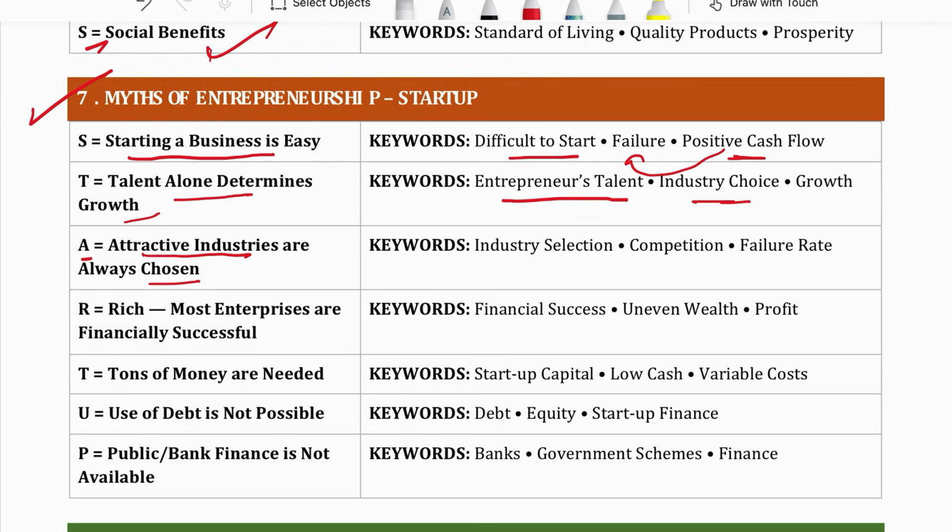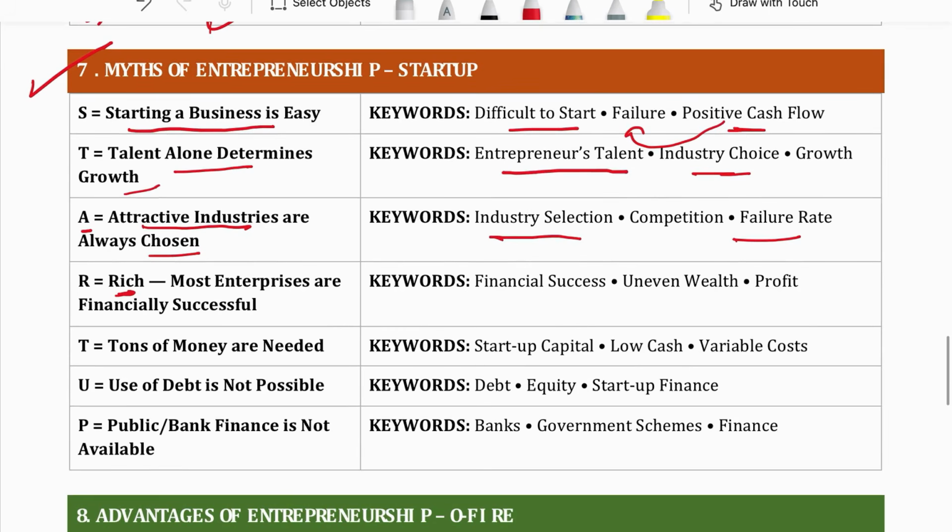People think that maximum entrepreneurs do business in attractive industry. Attractive industry means an industry in which maximum people are doing business, and an industry which has more profit margins. This is wrong. There are many businessmen who have nothing to do with the attractive industry. They even start businesses in industries where the failure rate is high. For example, Mahima Mehra started this paper making business with elephant dung. So it is nothing like entrepreneurs always start business in attractive industry.